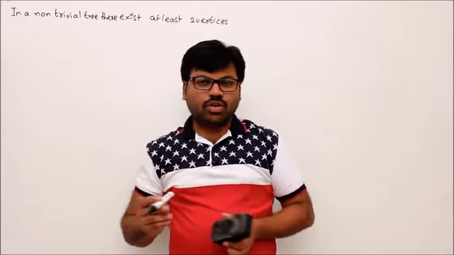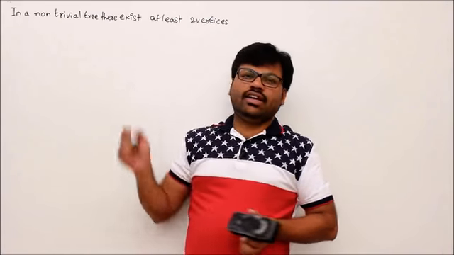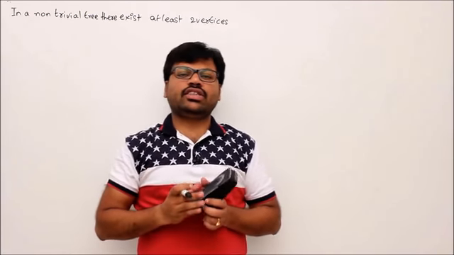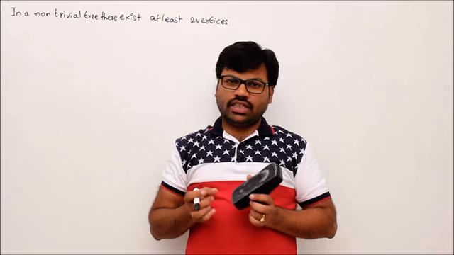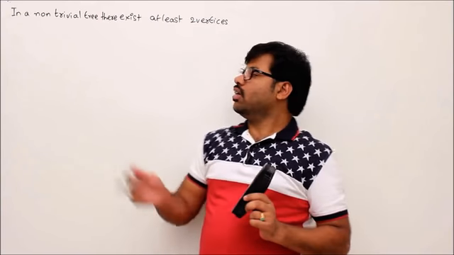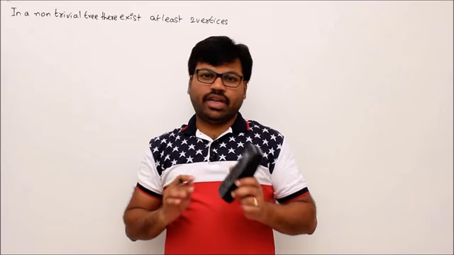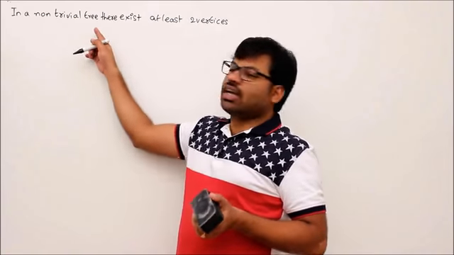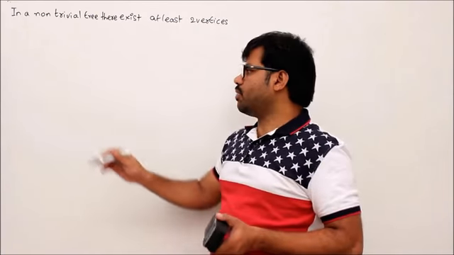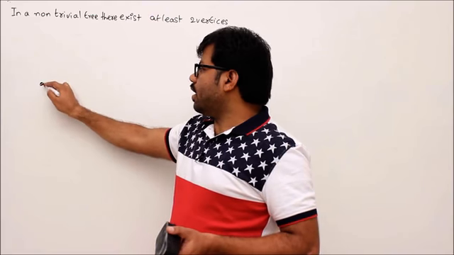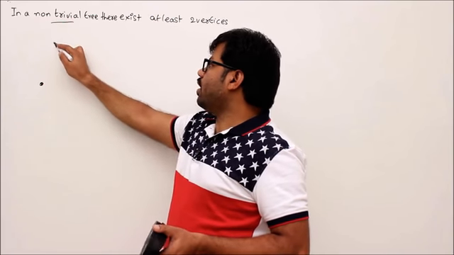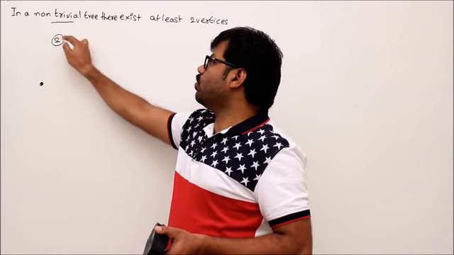Understand? Let's see one more theorem. In a non-trivial tree, why do there exist at least 2 vertices of degree 1? Already we proved that there exists at least one vertex of degree 1. But why do there exist at least 2 vertices of degree 1? Okay, the previous statement is correct, but this is also correct. So why, we'll see. Since it is a non-trivial tree, definitely there exist at least 2 vertices.